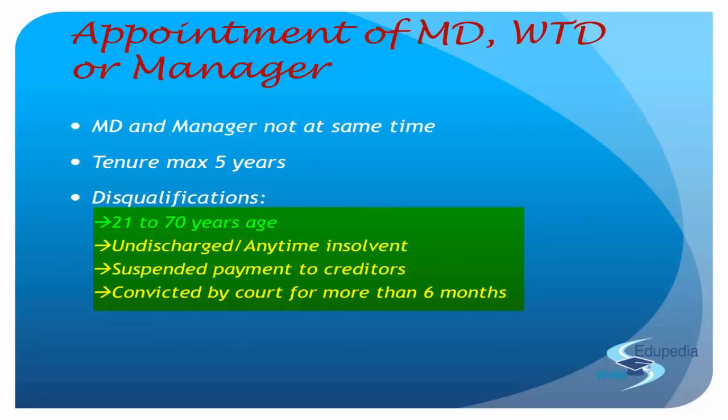So, appointing any managerial personnel in the office beyond the age of 70 is a very rare phenomenon, right? And for that, you need to pass a special resolution. Plus, that special resolution will be accompanied by an explanatory statement, which will give the justification of why you went ahead to appoint someone beyond the age of 70 as a managerial personnel. Didn't you get anybody below that age?